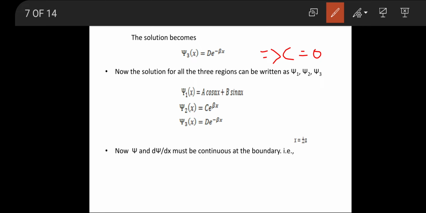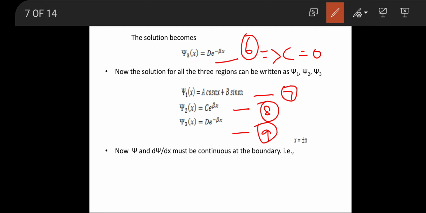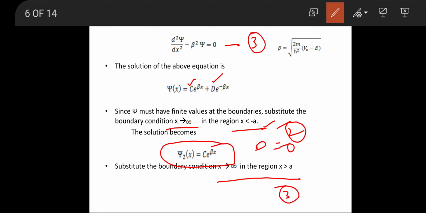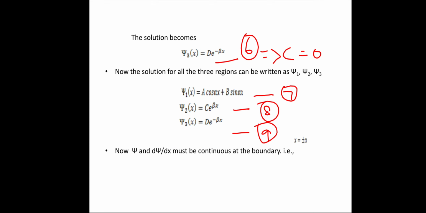We can represent these three equations in order as equation 7, 8 and 9. Before them, the earlier equations are equation 6, equation 5 and equation 4. So third equation, fourth equation, fifth equation, 6, 7, 8, 9. These were the particular conditions.